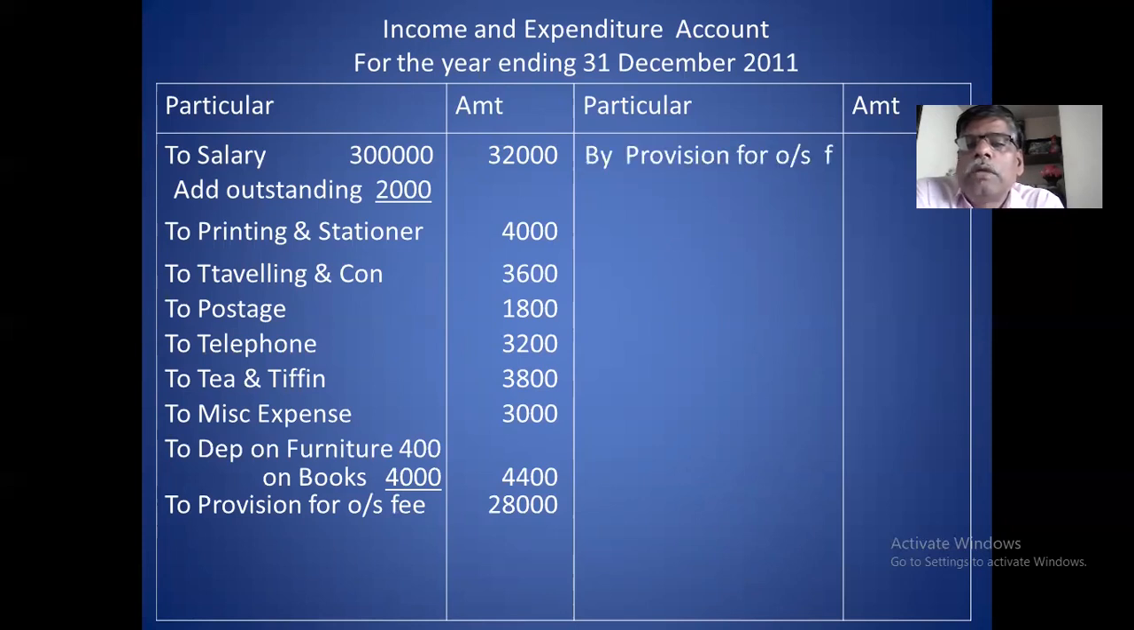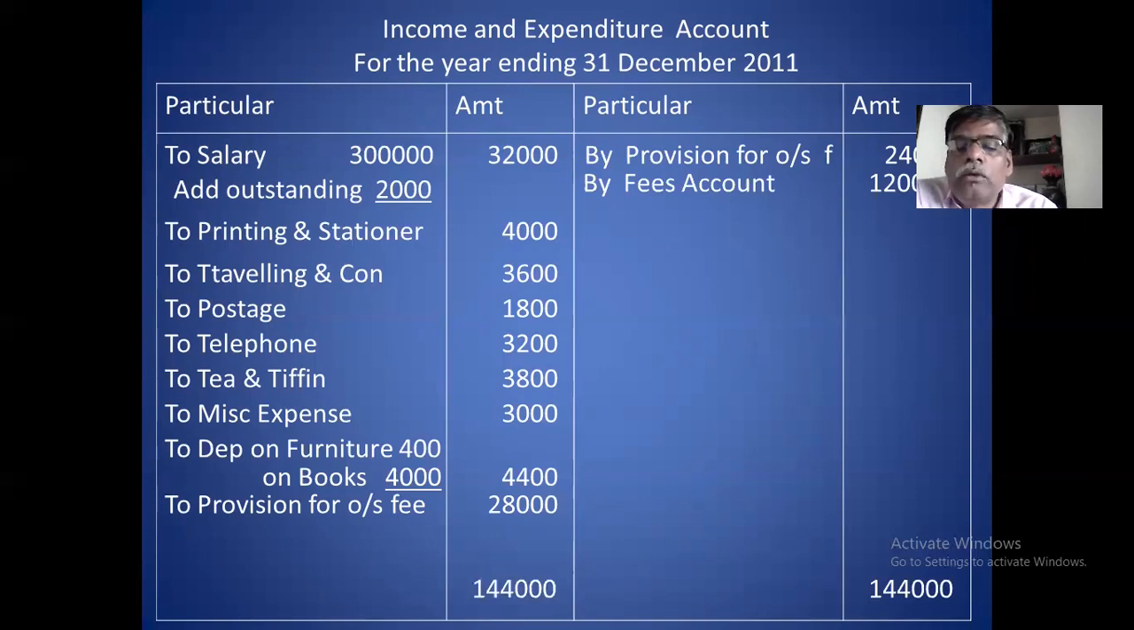Come to your income side. First is provision for outstanding fee. Opening balance you take 24,000, from the trial balance. Then second is fees account. Fees account is 1,20,000. Okay. You close the account. Total it is 1,44,000. And the difference between this is 60,200. 60,200 is called as surplus.